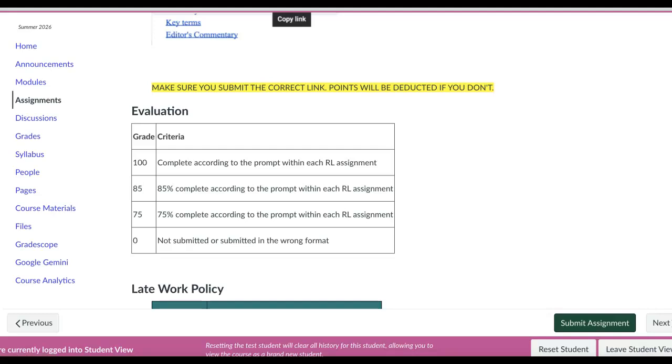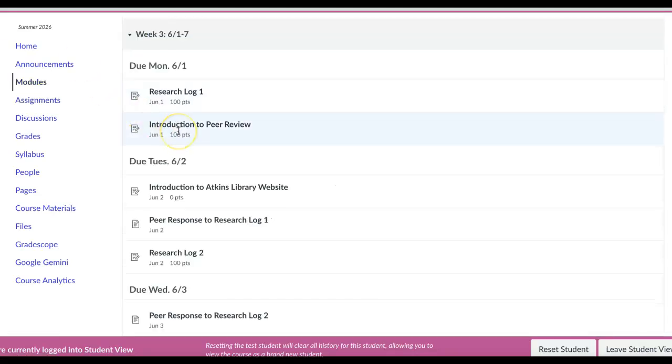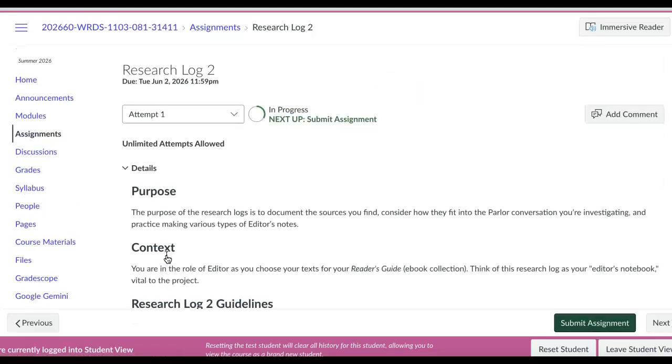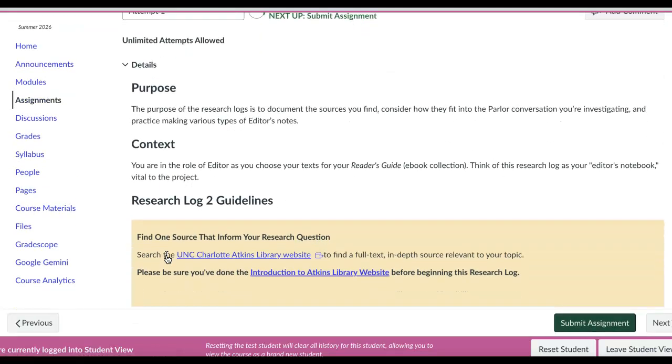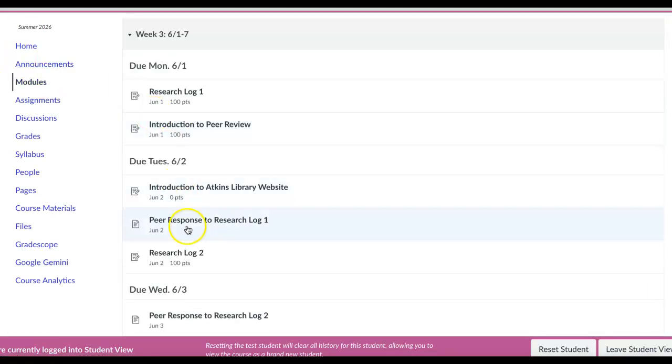Okay, so you'll see we have a pattern here. We have research log 1. You'll then do on Tuesday an introduction to the Atkins Library website, which will help you with research log 2. So for research log 2, you are finding any source that you would like from the UNC Charlotte Atkins Library website. And then you're also going to do a peer response to the people in your group.